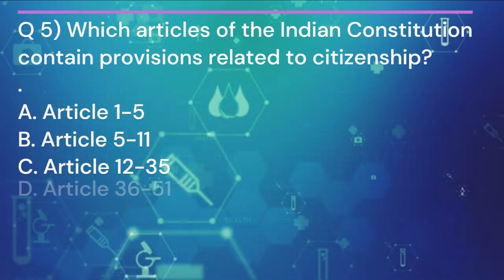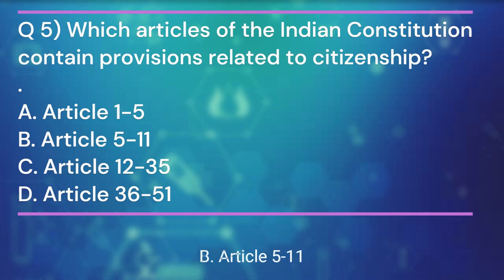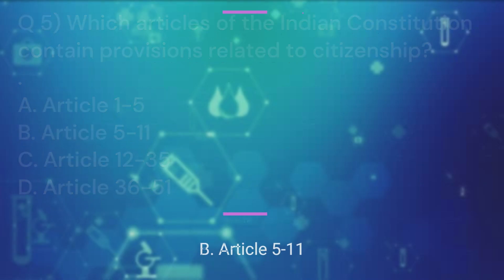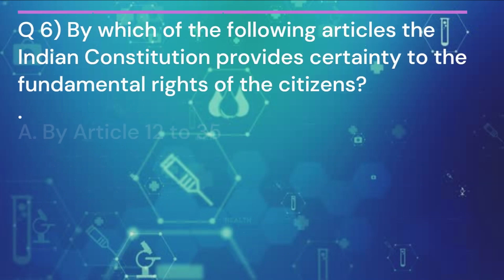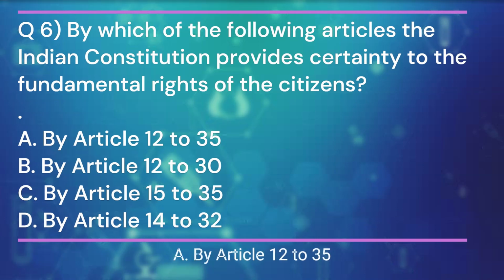Question 5. Which articles of the Indian Constitution contain provisions related to citizenship? And the answer is B. Article 5 to 11. Question 6. By which of the following articles does the Indian Constitution provide certainty to the fundamental rights of the citizens? And the answer is A. By Article 12 to 35.